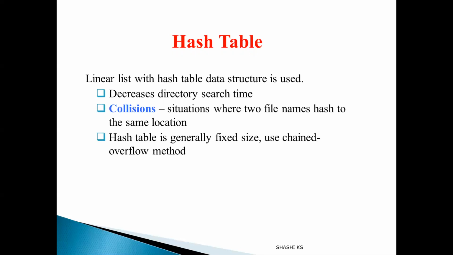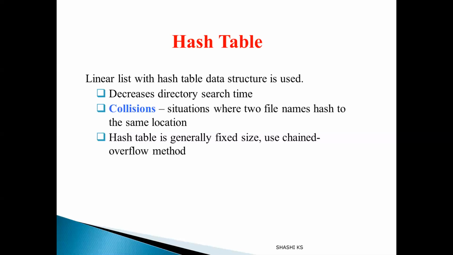But when we use the hashing technique, the time complexity with the hash table is just big O of 1. That means with just one comparison, the hash table will be able to find the location of your file name. Given a hash value, given a file name, it simultaneously checks against all the entries in the hash table. So with only one comparison, it will be able to locate the file name.